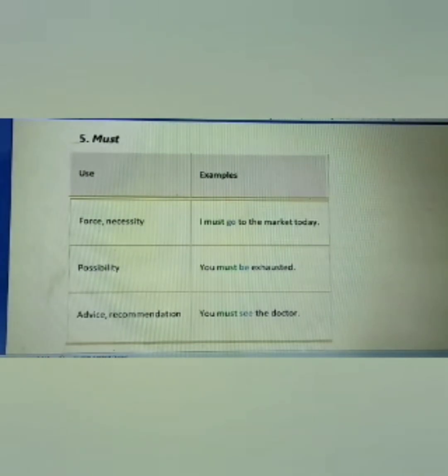Next is must. To show strong force and necessity, we use must. For example, I must go to the market today. To show the possibility, the strong possibility, you must be exhausted. To give an advice or strong recommendation, for example, you must see the doctor.